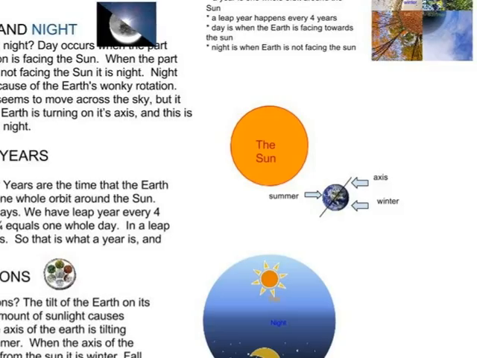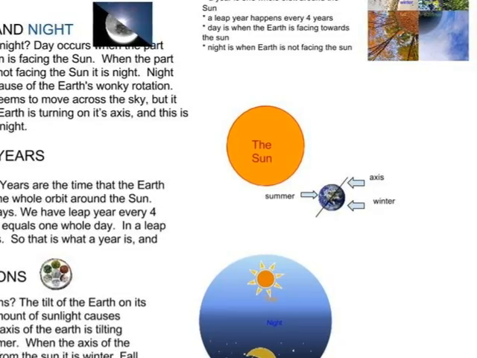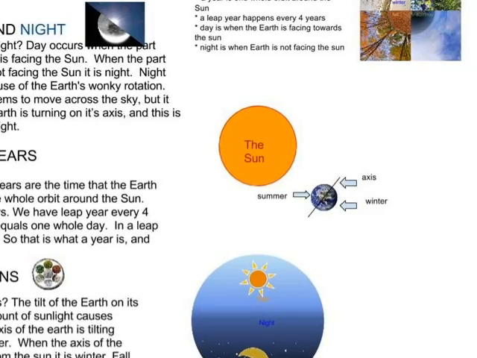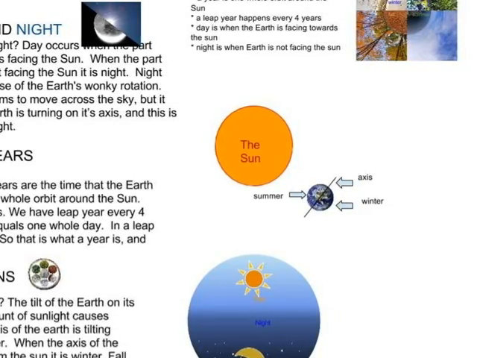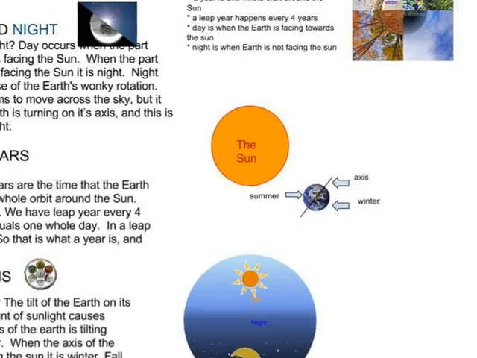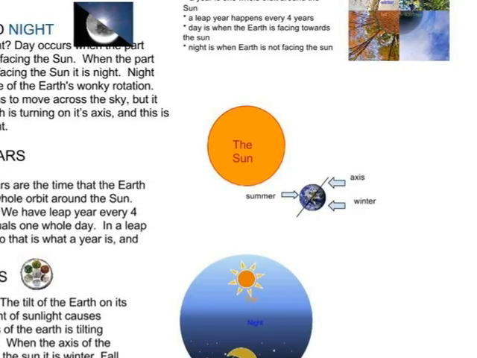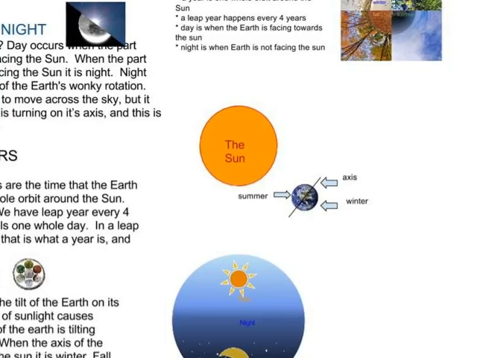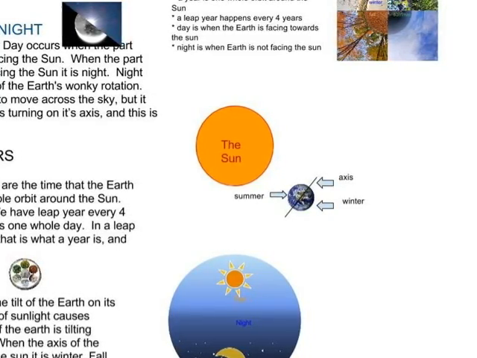Seasons. What causes seasons? The tilt of the Earth on its axis, resulting in the amount of sunlight, causes seasons. When the axis of the Earth is tilting towards the sun, it is summer. When the axis of the Earth is tilting away from the sun, it is winter. Fall and spring are in the middle of summer and winter. That is what causes seasons.